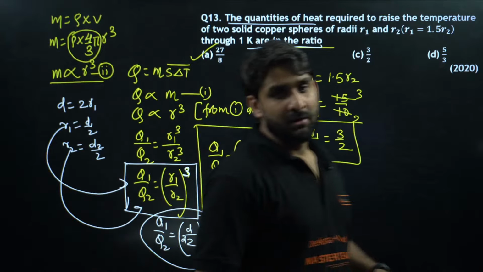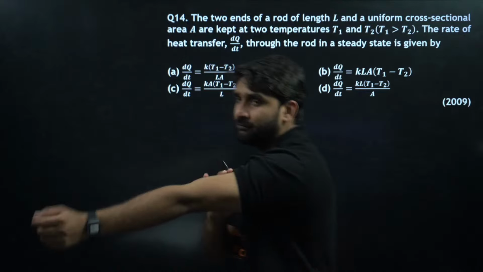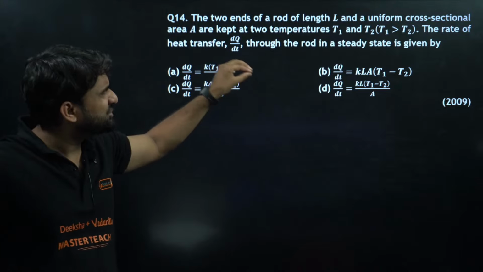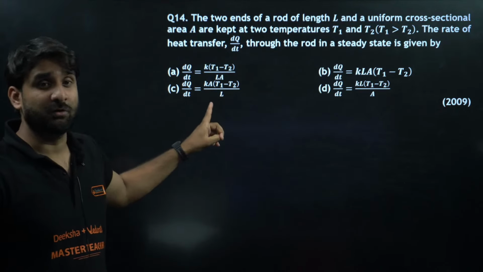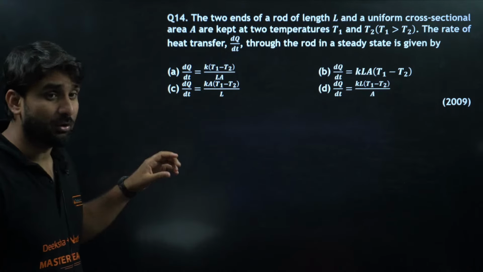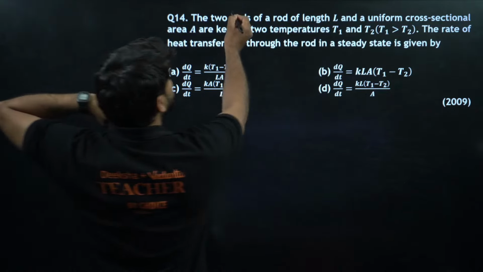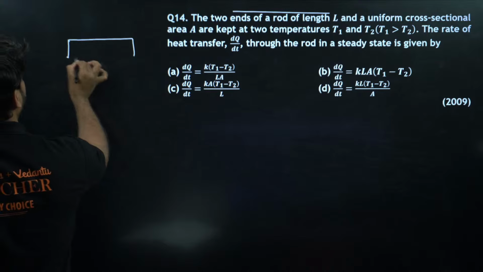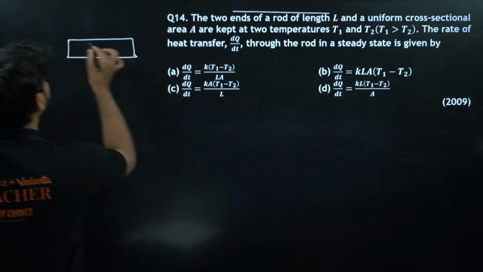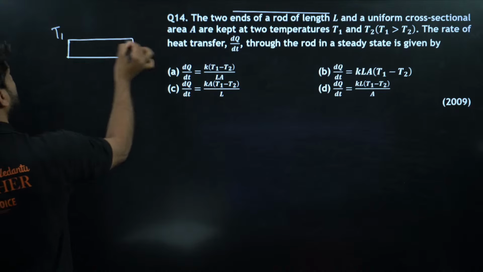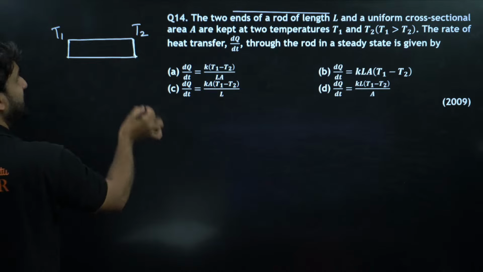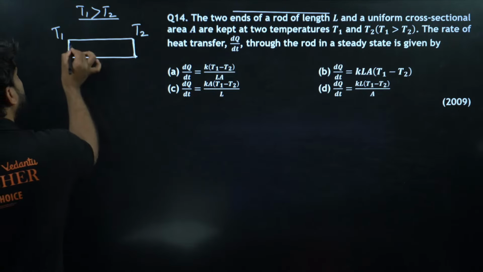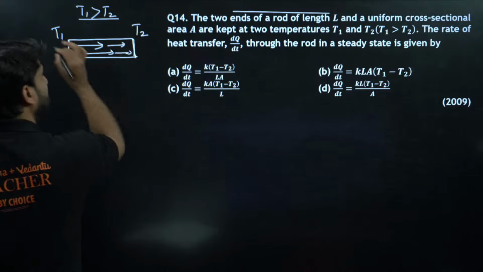Ramesh, thank you. Okay, moving to the next question, question number 14. You don't need to solve this question because it is just based on a formula. I have taught you this formula earlier in Newton's law of cooling, if you remember. The question: two ends of a uniform rod of length L. So basically there are two ends. This is a rod, and the two ends are at different temperatures. This end is at T1 and this end is at T2, but T1 is greater than T2. So my dear champions, if T1 is greater than T2, the heat will flow from T1 to T2.